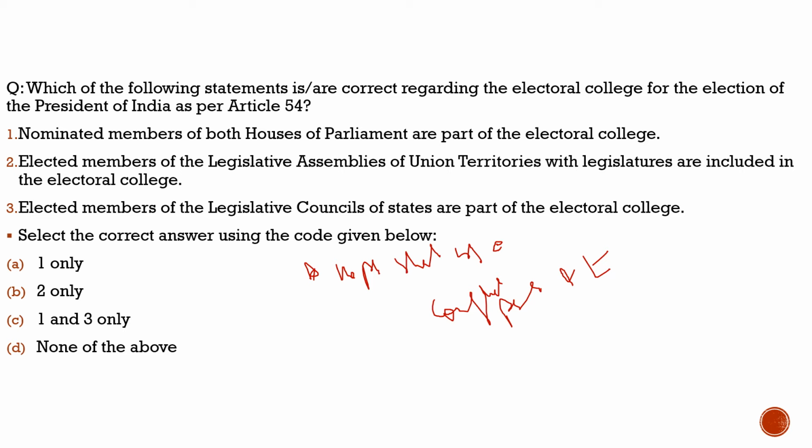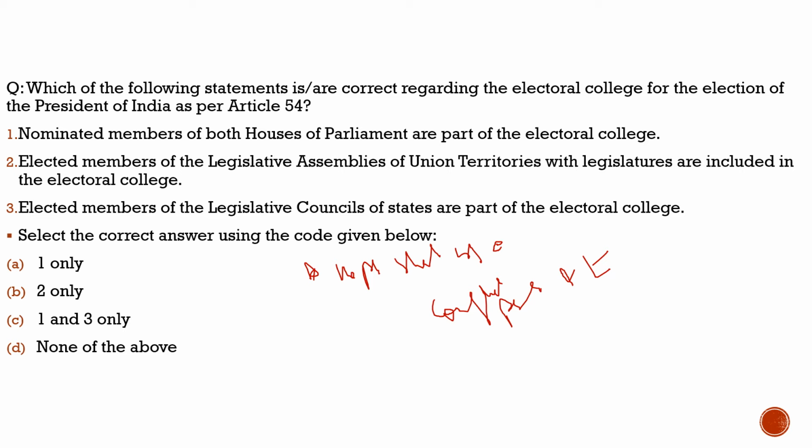And also, as he is the ceremonial head, we did not want to give that advantage to the president. If he is elected by the common people, then he will himself believe that he is supreme. That is what the framers of the constitution believed, that he should be elected indirectly.